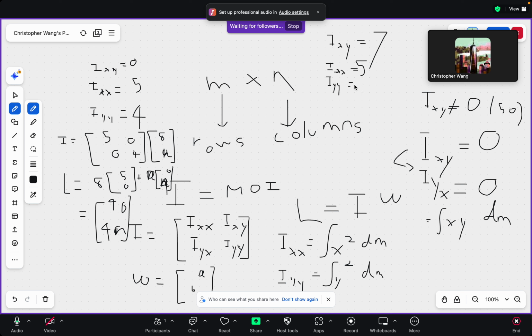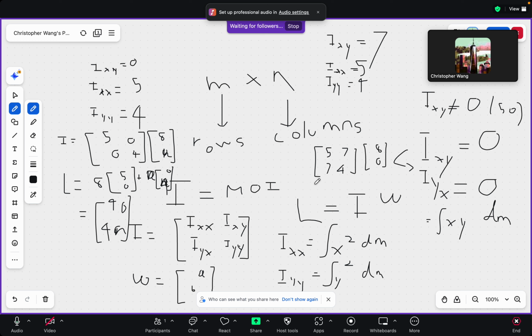And now we can calculate the angular momentum vector. Once again, we have Ixx equals 5, Ixy equals Iyx equals 7, and Iyy equals 4. And let's assume that the angular velocity along the x-axis is 8, and along the y-axis is 0.